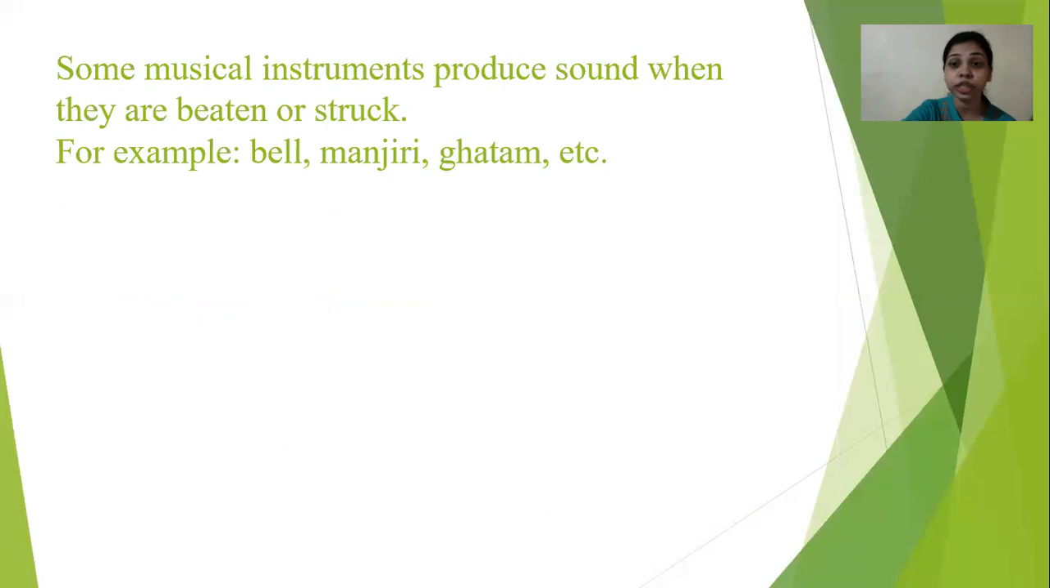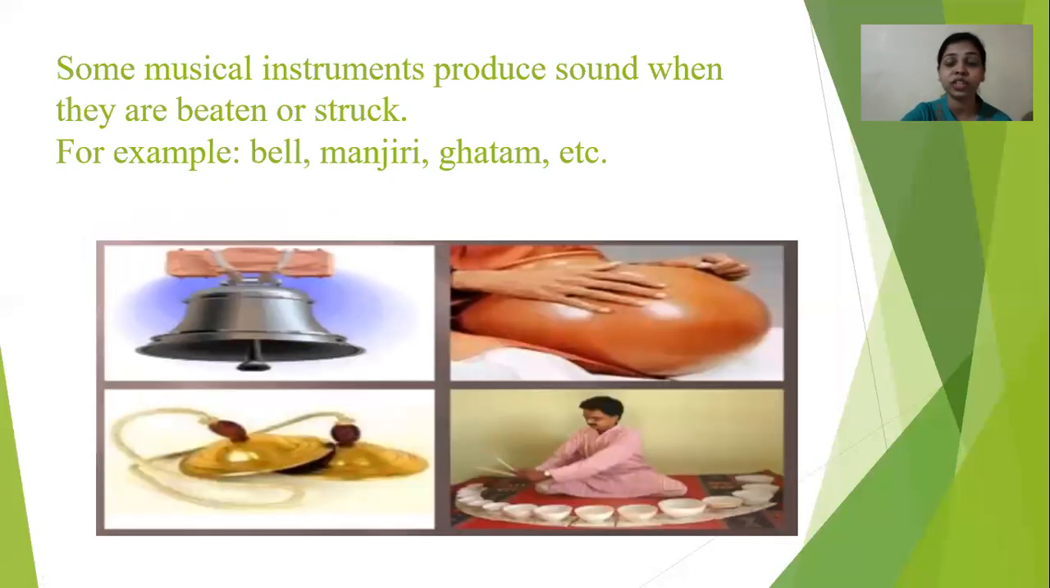Similarly, some instruments produce a sound when you beat or strike them, like a bell, manjiri, ghatam, etc. Like a drum, when you take a plate and beat it with a spoon, it also creates a sound and some vibration, right? So each instrument makes a different type of sound depending on the type of that instrument.